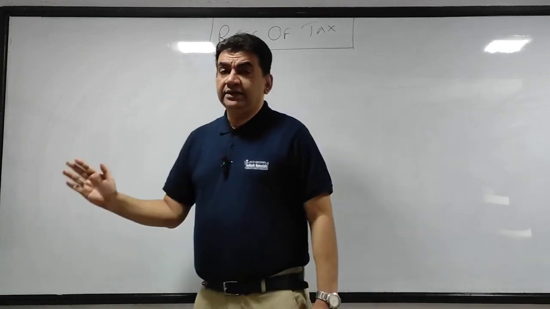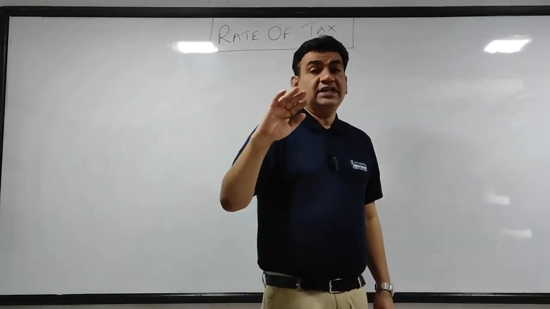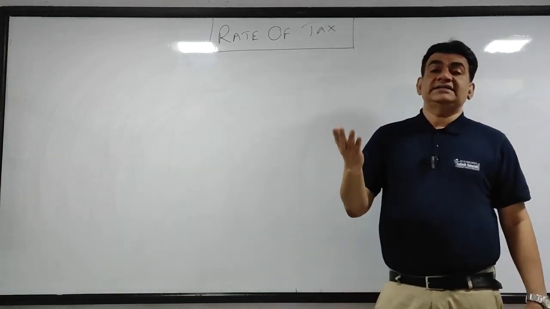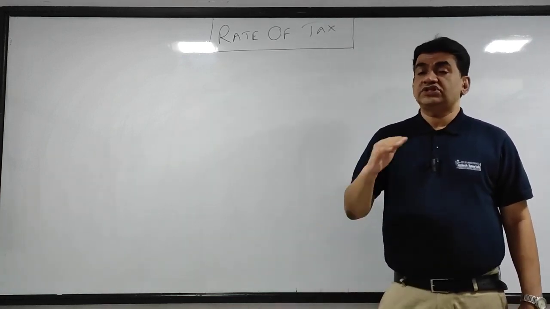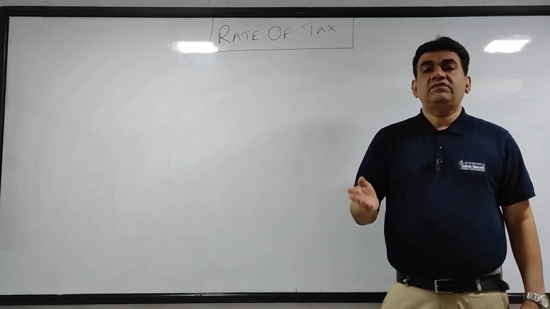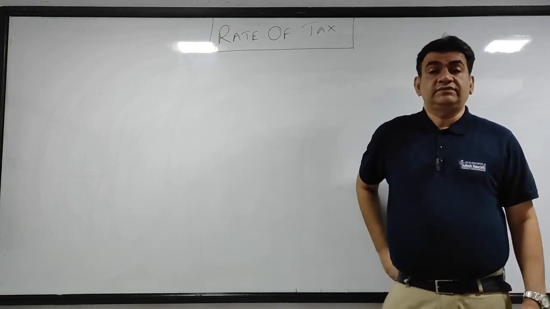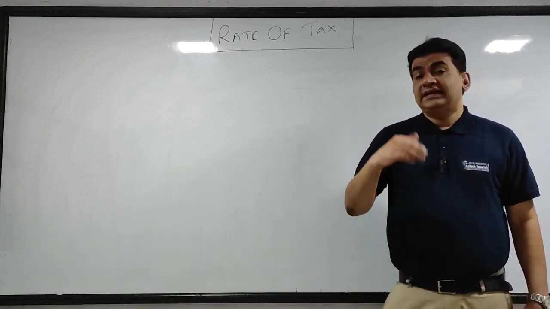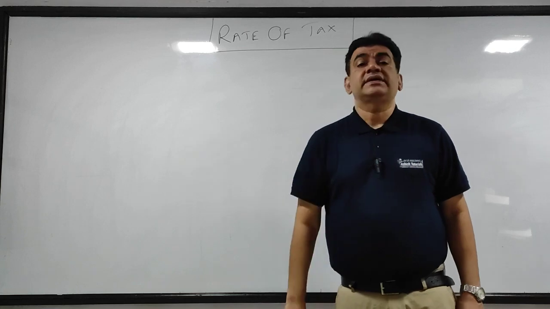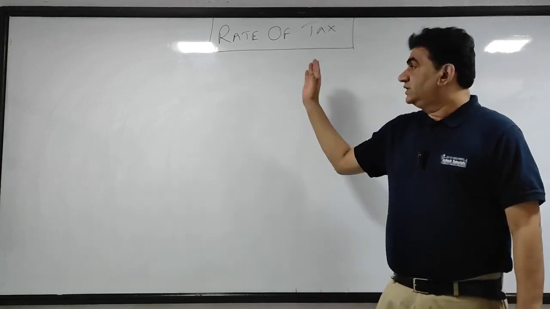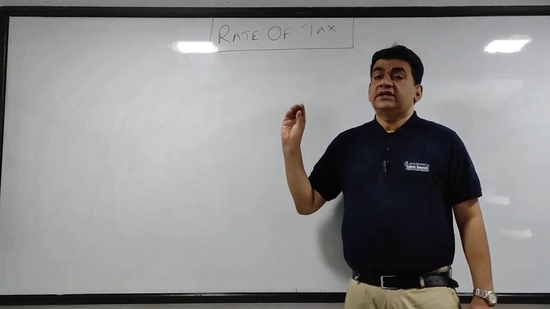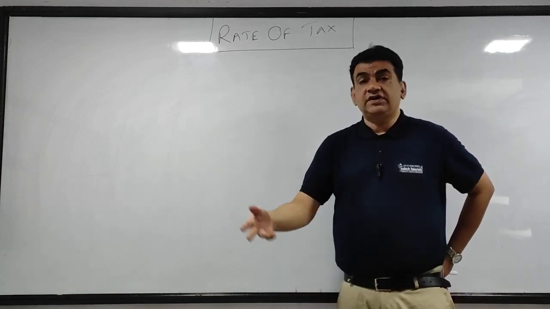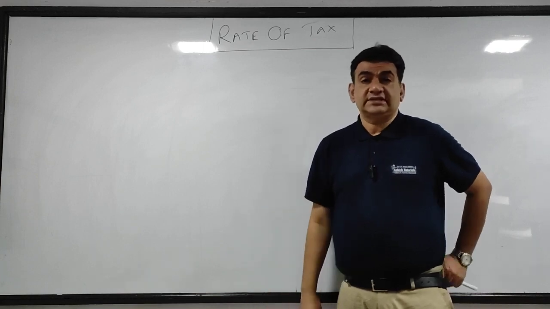Later on, when you do computation of total income and tax of individual and HUF, this part will be repeated in that as well. At the same time, after this mostly I'll be taking partnership firm or TDS. So when I do partnership firm, there will be income tax calculation for partnership firm, and even in TDS, in a few sums, there is calculation of income tax. So what I am going to do in this chapter will be repeated in a couple of other chapters which we are going to do over the next few days.